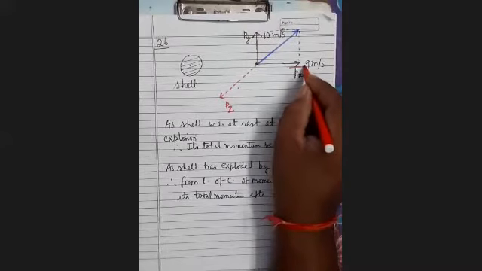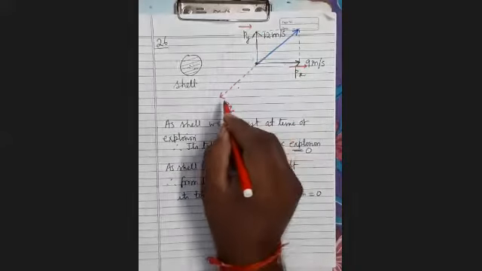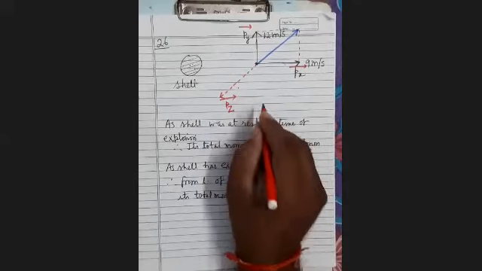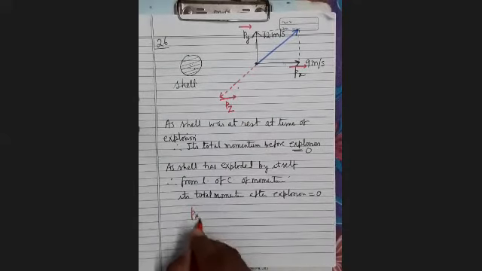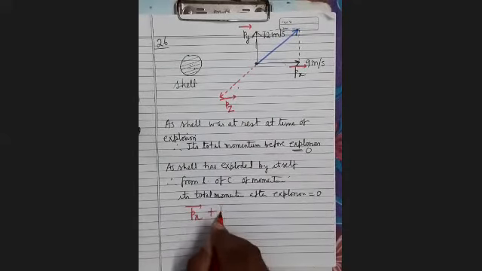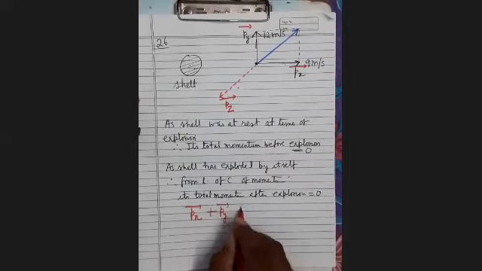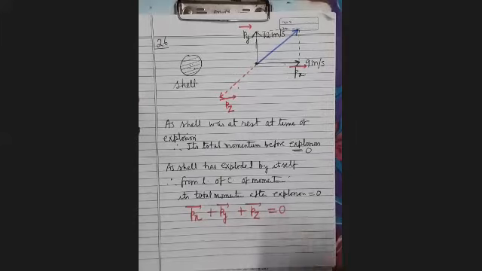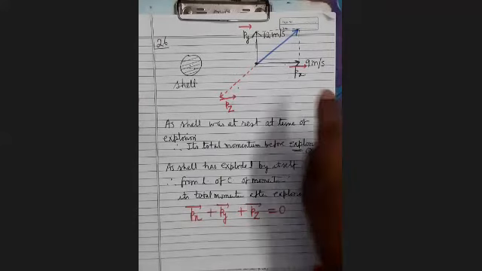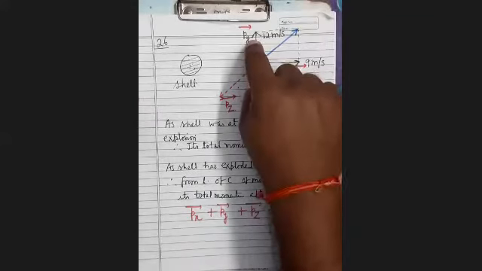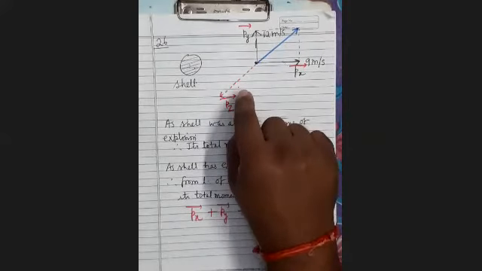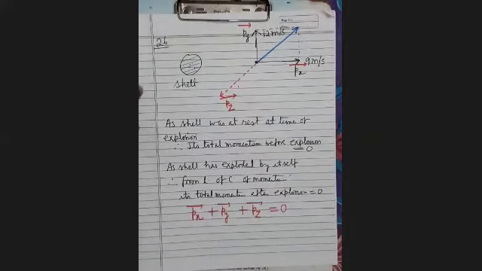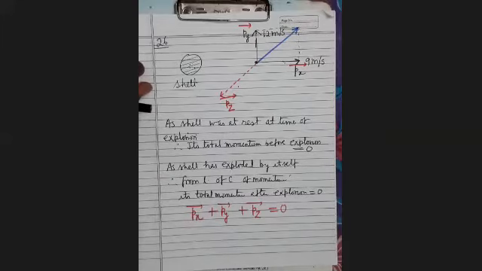It is vector px, vector py, and vector pz. So after explosion, vector px plus vector py plus vector pz is 0, which is possible only when the resultant of px and py is equal and opposite to pz.